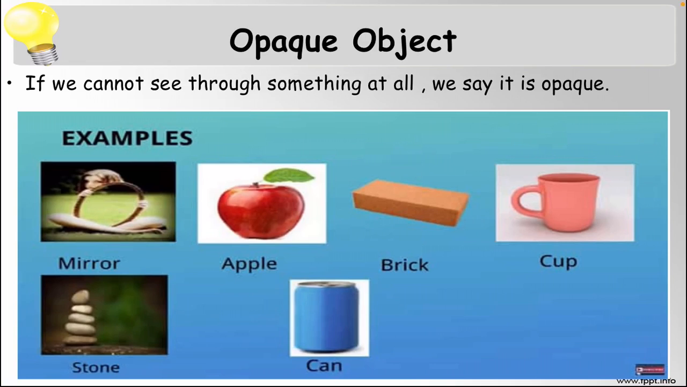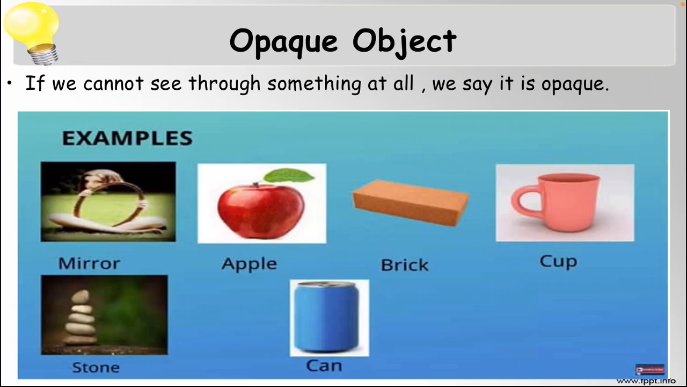And these are the examples: mirror, apple, brick, cup, stone and can. With a mirror, when we look in it we can see ourselves. But can we see the back side of the mirror? Not at all. There is a coating behind the mirror which does not allow light to pass through. Hence light cannot pass through the mirror, so it is an opaque object.